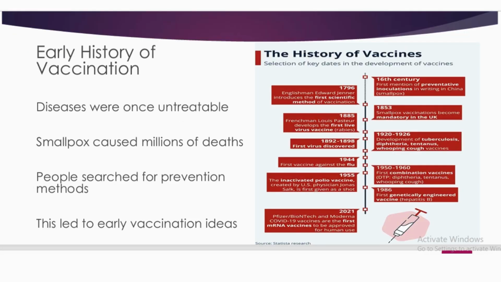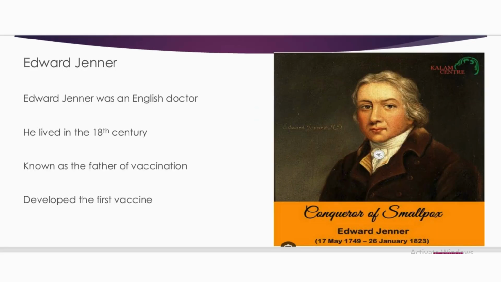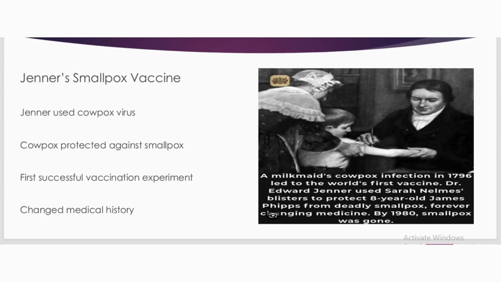So there is an early history of vaccination. For example, diseases were once untreated, and smallpox caused millions of deaths. So people searched for prevention methods. This led to the early vaccination idea. Edward Jenner was an English doctor who lived in the 18th century, and he is known as the father of vaccination, and he developed the first vaccine.